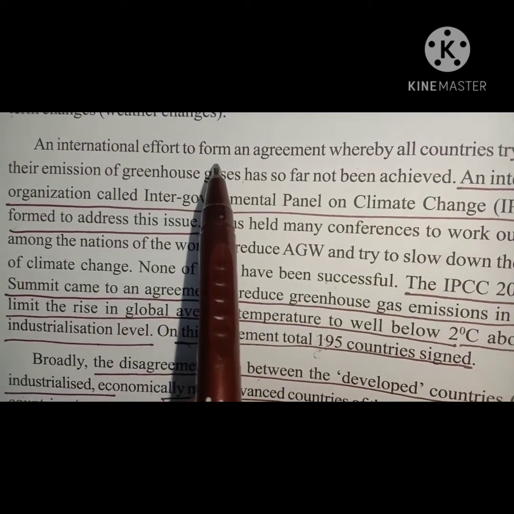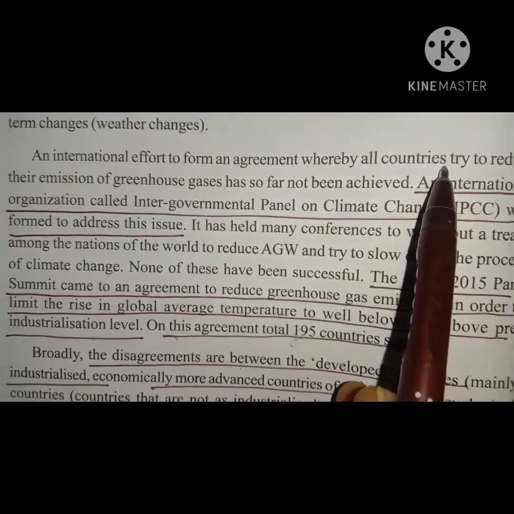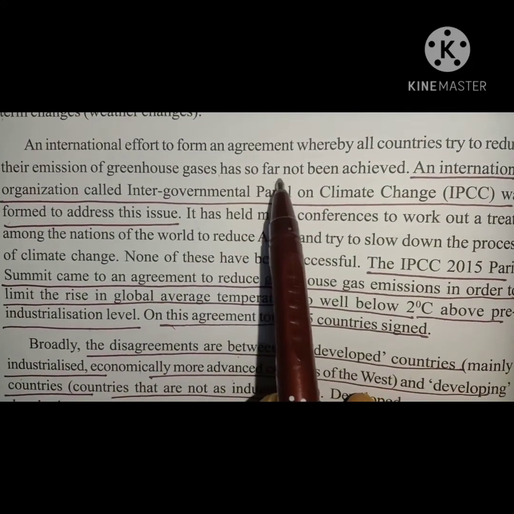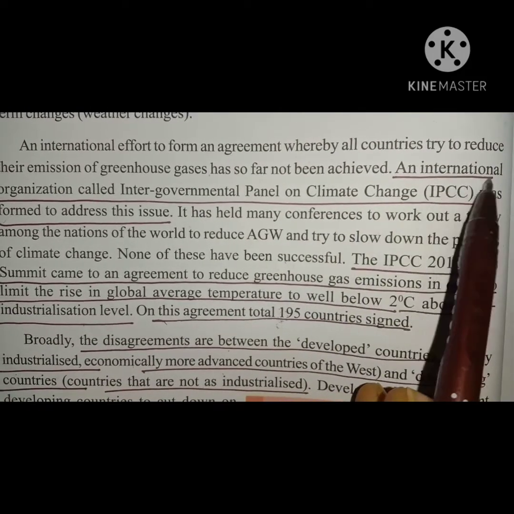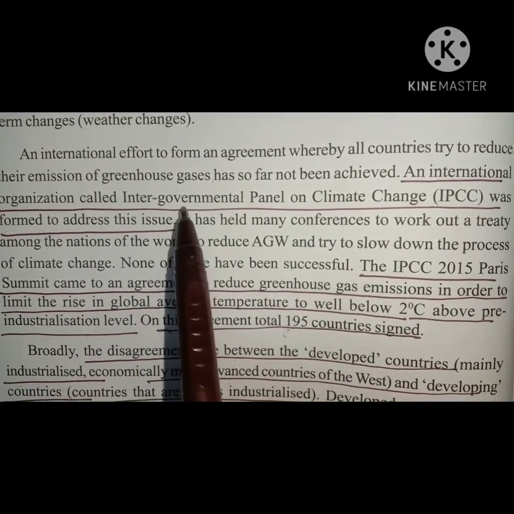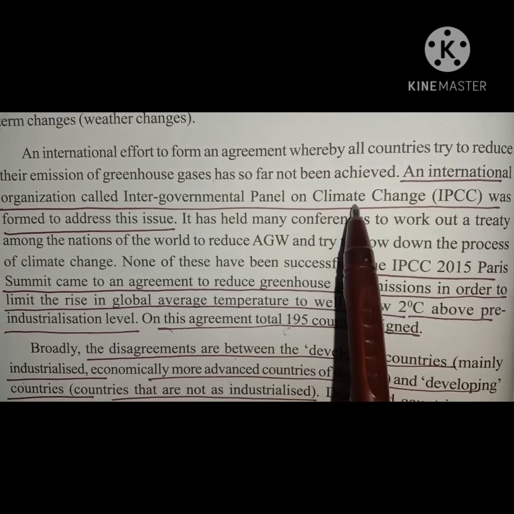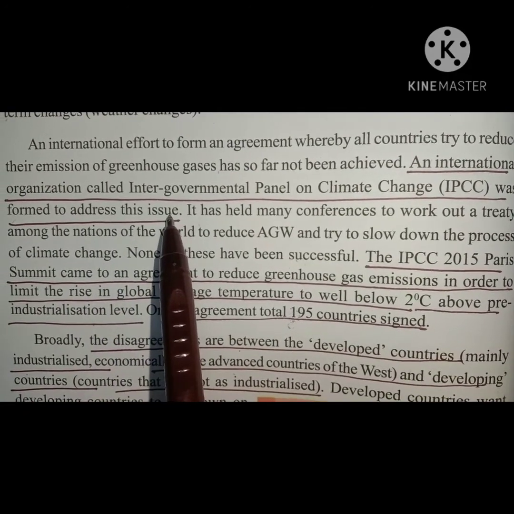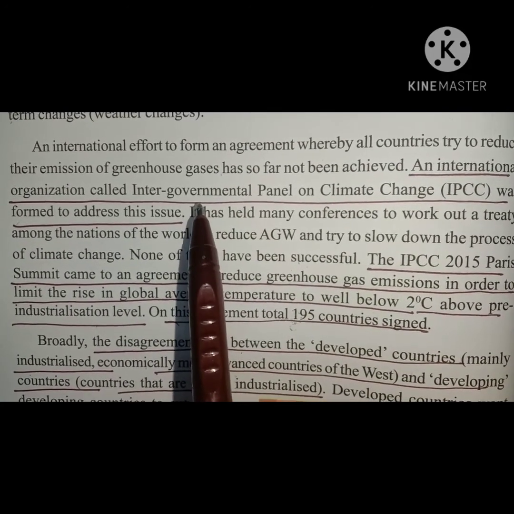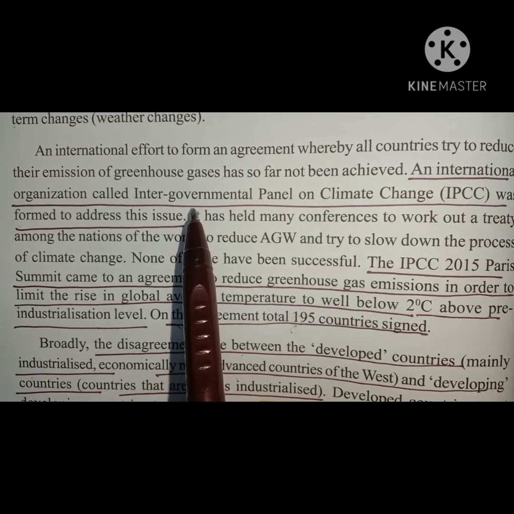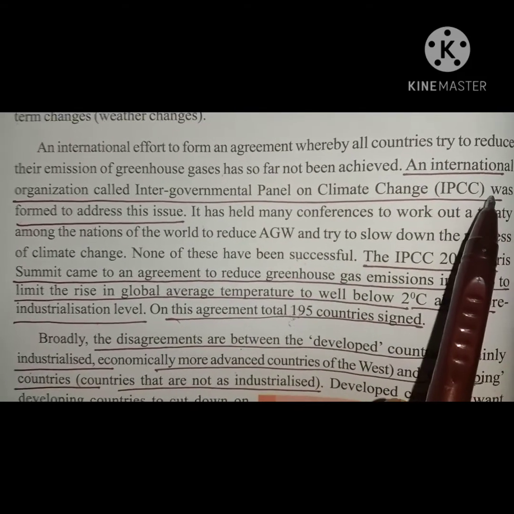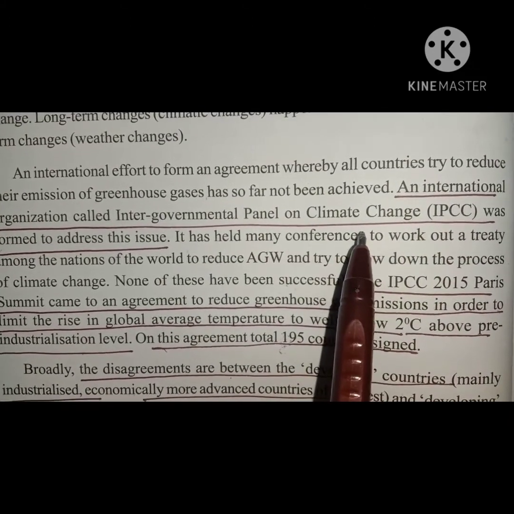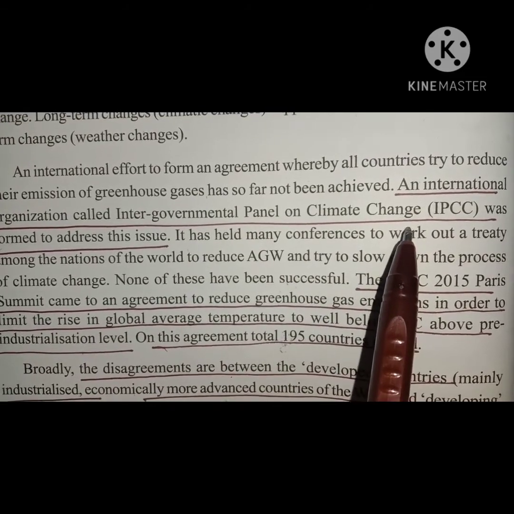International effort to form an agreement whereby all countries try to reduce their emission of greenhouse gases has so far not been achieved. An international organization called the Intergovernmental Panel on Climate Change, IPCC, was formed to address this issue. So governments of different nations formed together a committee called IPCC. It is a global organization. It addresses AGW.